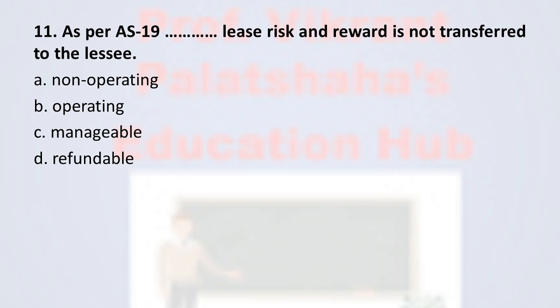The correct option for this question is option number B, operating. Under the operating lease, risk and reward does not transfer to the lessee as per the accounting standard number 19, and therefore the correct option is option number B.